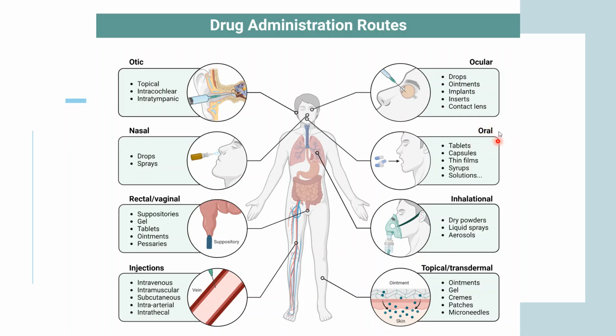So when it comes to the oral route, this is the most common route which we have used for drug administration, because we are taking tablets, capsules, thin films, syrup, solutions. So we are taking it orally through our mouth, and this is how they are going into your bloodstream. Basically, it doesn't surpass the first metabolism. It is actually getting metabolized in your body, and the bioavailability of these kinds of drugs is not 100%.